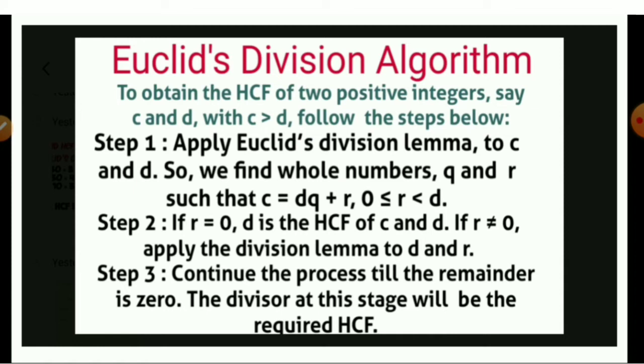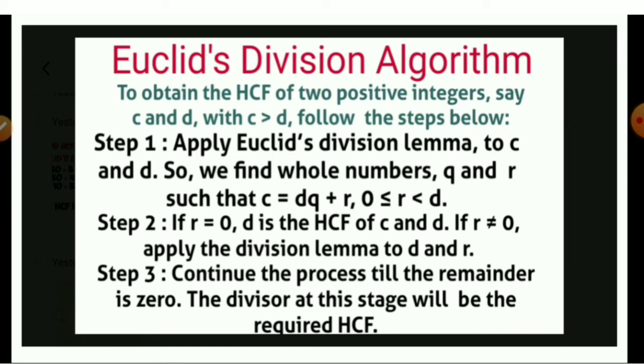Basically, this algorithm is used to find the HCF of two or more numbers. To obtain the HCF of two positive integers, say C and D, where C is greater than D, you have to follow these steps. First of all, step 1: apply Euclid's division lemma. This means you have to divide the number C by D.